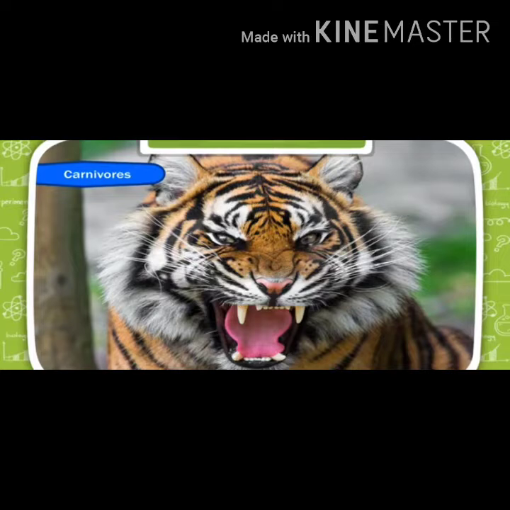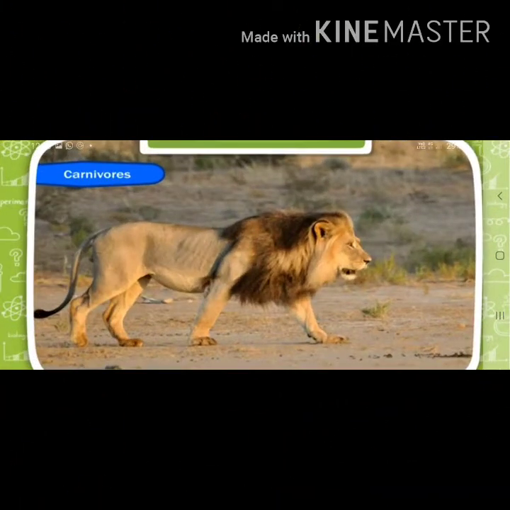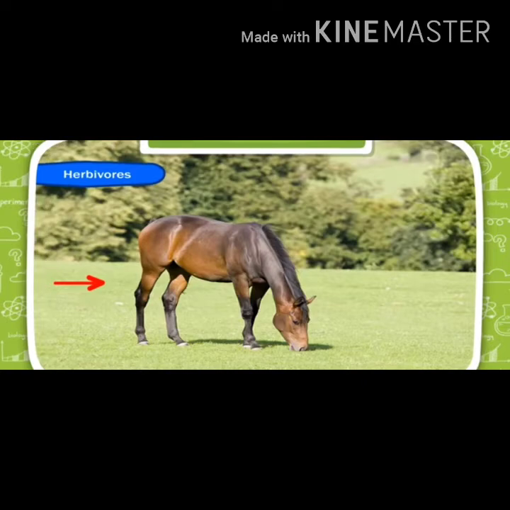Some are carnivorous. That means they feed on other animals. What are the special features found in carnivores? They have strong, pointed teeth to capture prey and eat, and padded paws to silently stalk their prey and capture it easily. Their eyes are located in front of the head to spot their prey from a long distance. Examples: lion, tiger, etc.